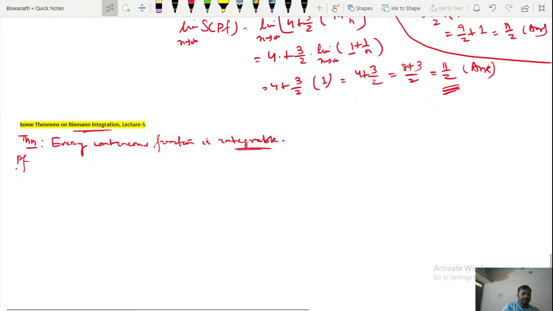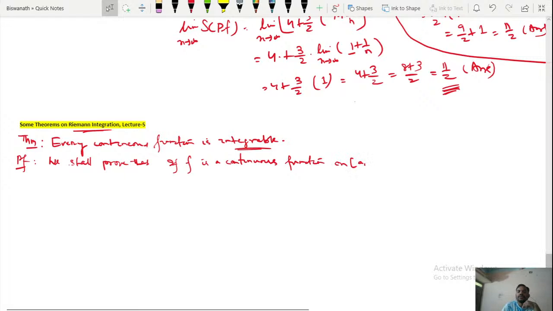So now we shall prove that if f is a continuous function on closed [a, b], then f is integrable on closed [a, b].